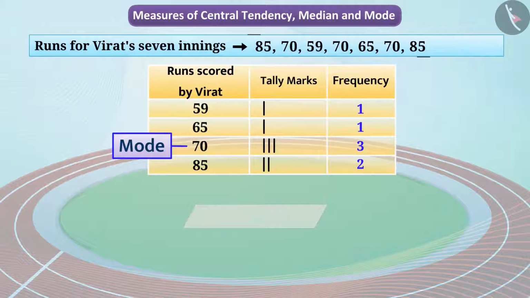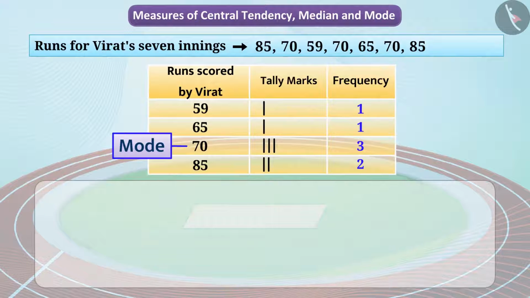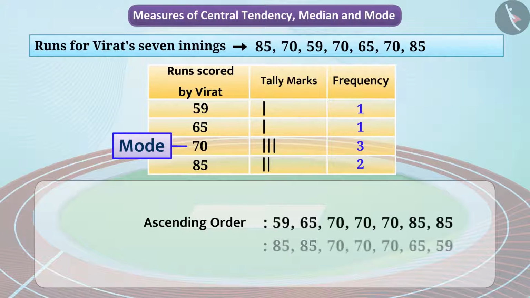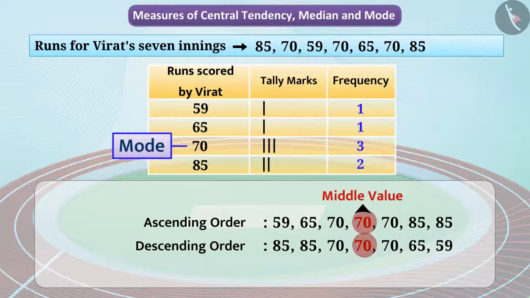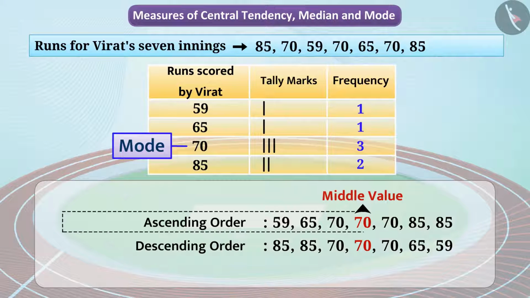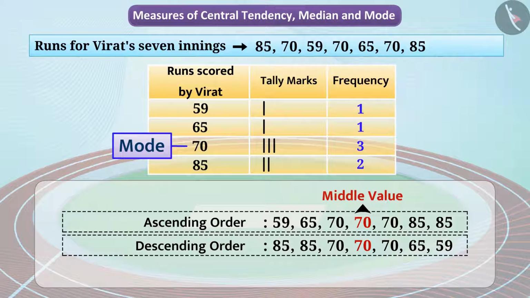Now, if we were to arrange this group of runs in ascending order or descending order, they will be marked as shown here. We will see the mid value is 70. This value divides observations into 2 equal groups, each of which has 3 observations. When a range of data is arranged in ascending or descending order, the middle value on the range is known as the median.